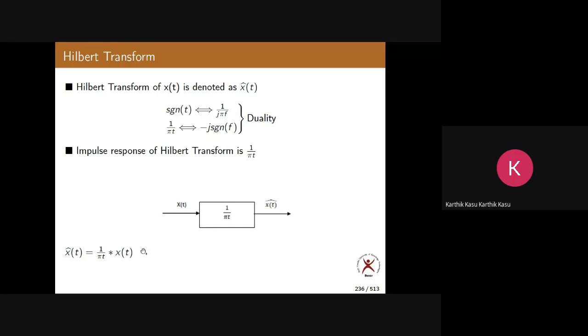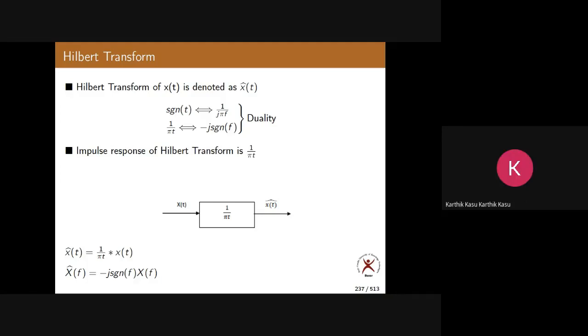Now, in the frequency domain, what do I write? Can you tell me? I want to go into the frequency domain. x hat of t becomes x hat of f, obviously. And x of t becomes x of f. The Fourier transform of 1 by pi t is how much? Minus j signum of f. I am writing minus j signum of f. So this convolution here becomes multiplication. I think it is very clear.